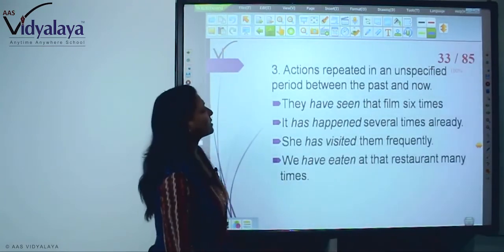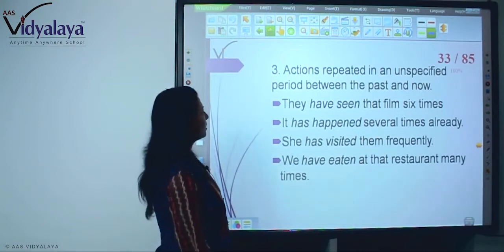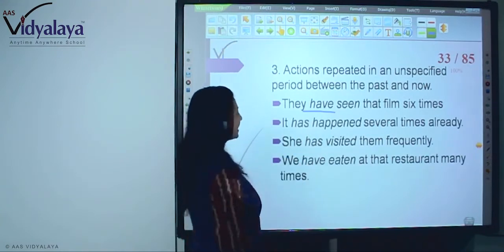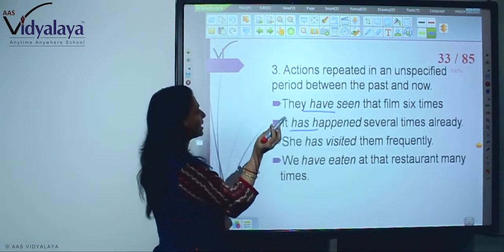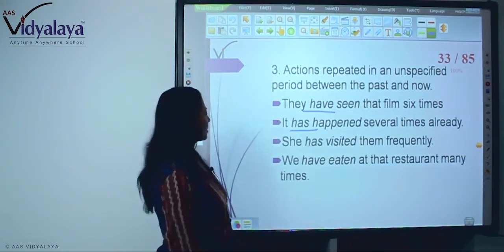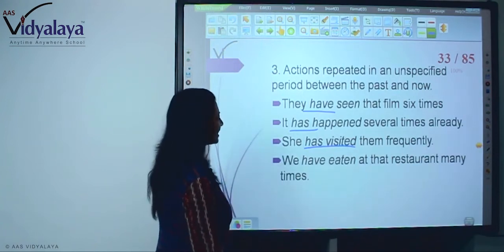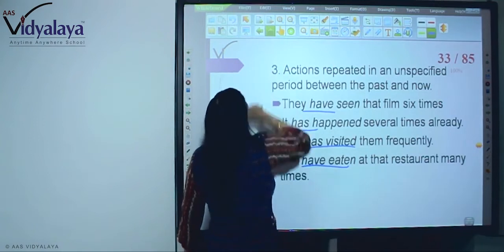Now, actions repeated in an unspecified period between the past and now. They have seen that film 6 times. It has happened several times already. See, repeated in an unspecified period between the past and now. She has visited them frequently. We have eaten at that restaurant many times. So here you are seeing that.